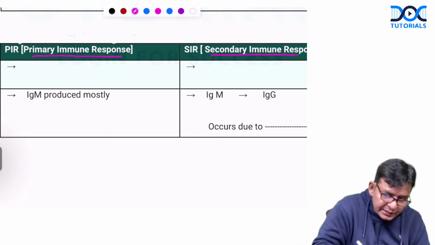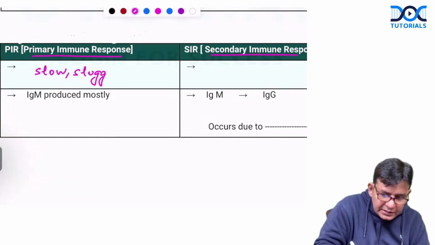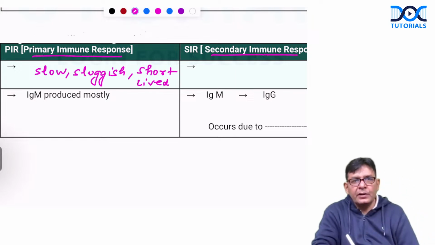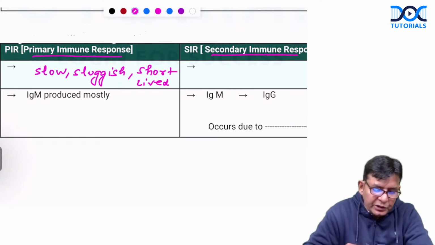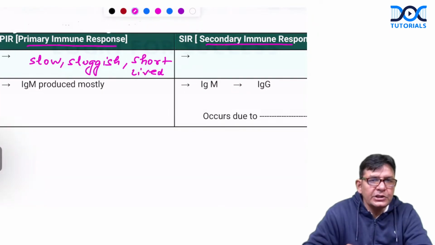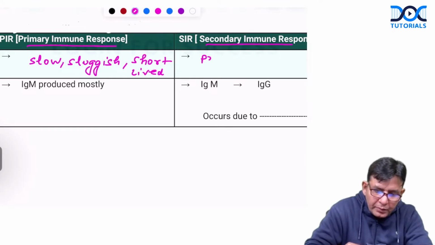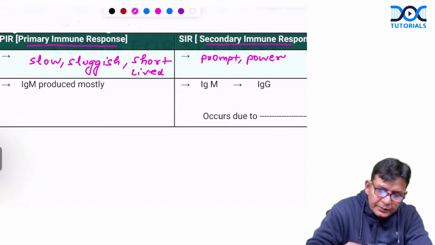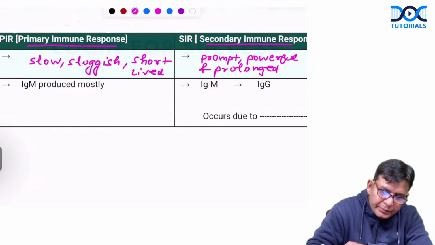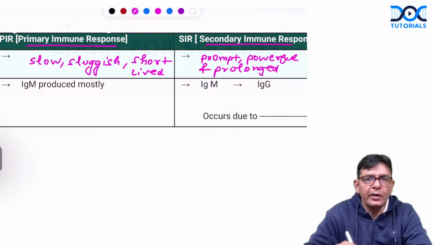So the primary immune response, because of these processes, is slow, sluggish, and short-lived. If this is a short note in your exam, write about the primary immune response, then you should write that it's a slow, sluggish, and short-lived response. And the secondary immune response is prompt, powerful, and prolonged. It's a triple P: prompt, powerful, and prolonged response.